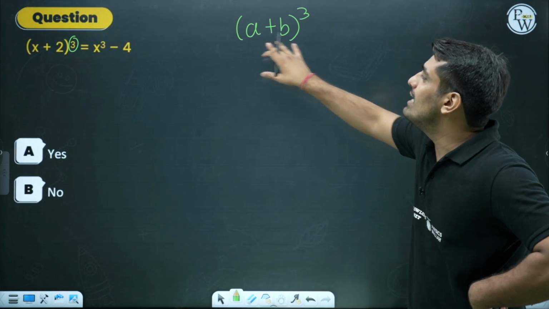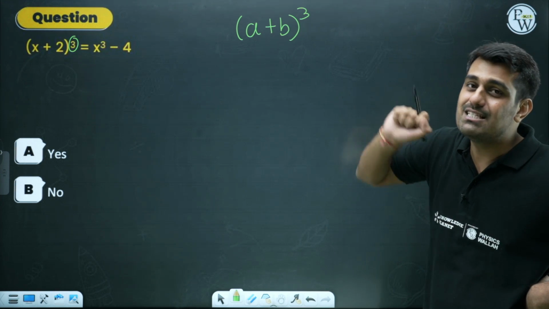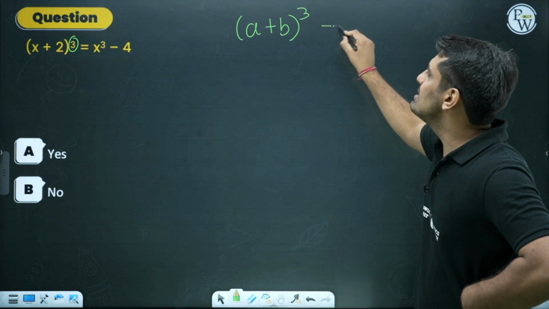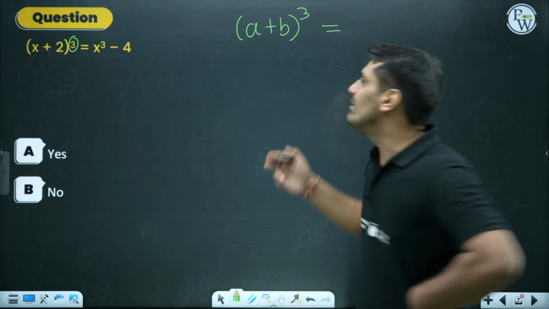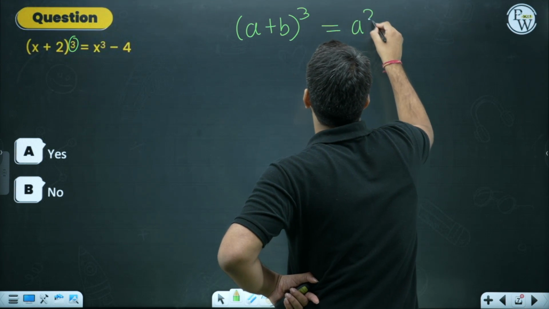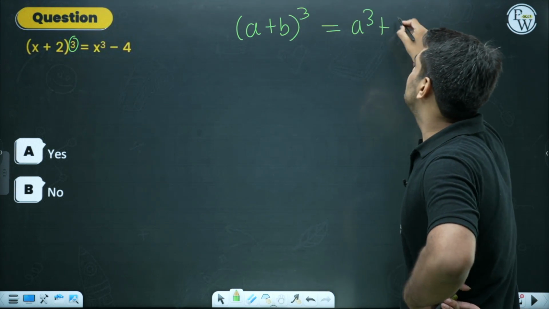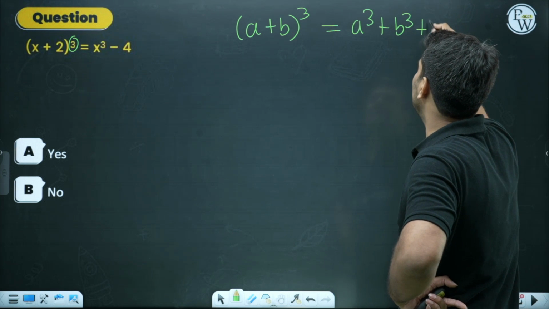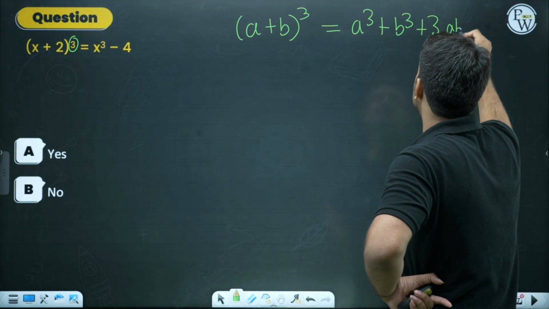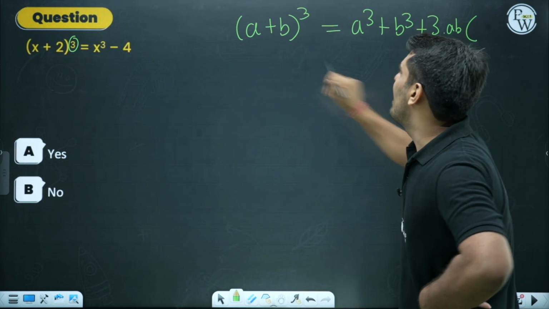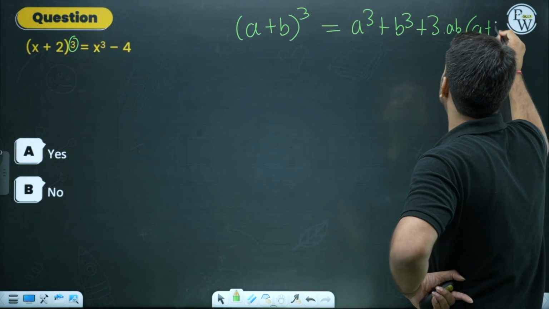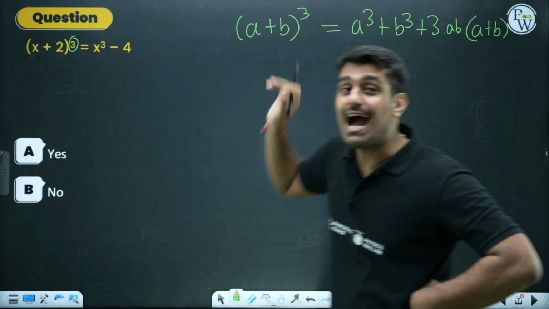So we have the identity (a plus b) whole cube. (a plus b) whole cube. How does it expand? It expands in a manner where we get a cube, the other term's cube, that is b cube, plus 3 into a, b, and we again multiply with (a plus b). This is how this equation, or I must say identity, expands.